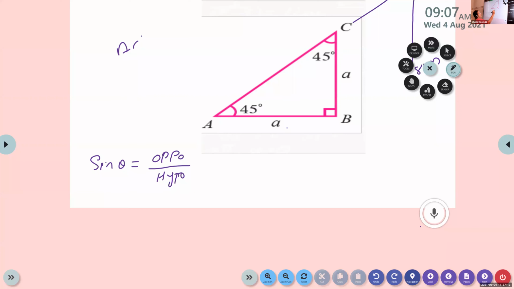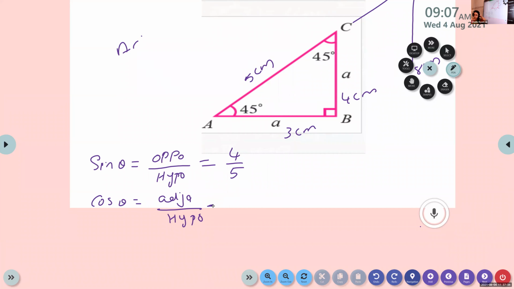Hypotenuse. We took the sides as 3 centimeter, 4 centimeter, and this is 5 centimeter. So sin theta, the opposite side by hypotenuse, is 4 by 5. Cos theta is adjacent side by hypotenuse, so cos theta is equal to 3 by 5. Sin theta is 4 by 5 and cos theta is 3 by 5.